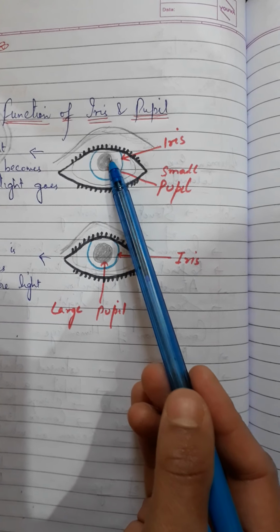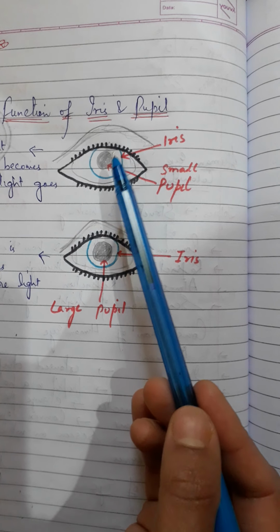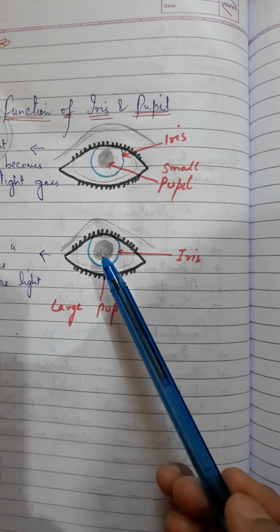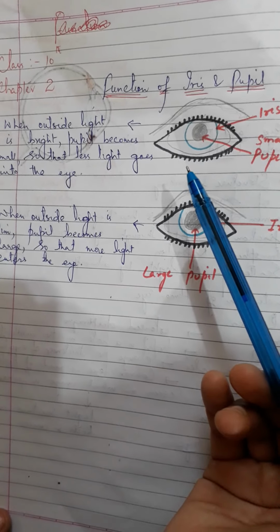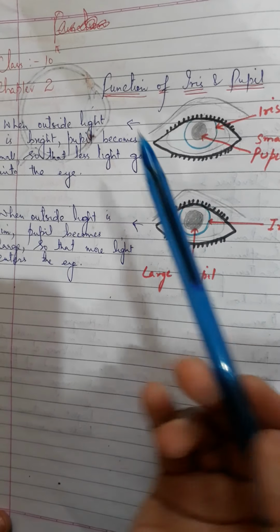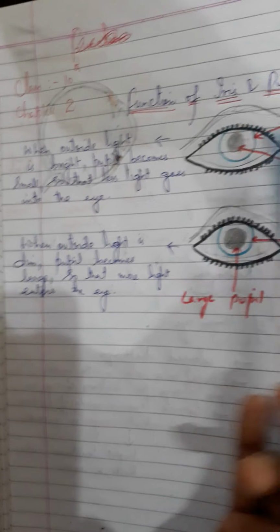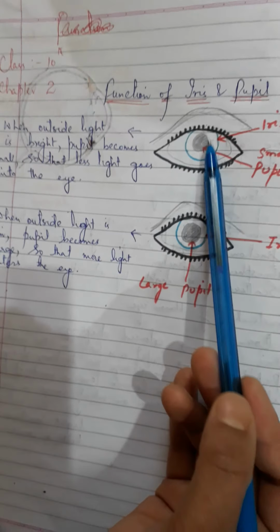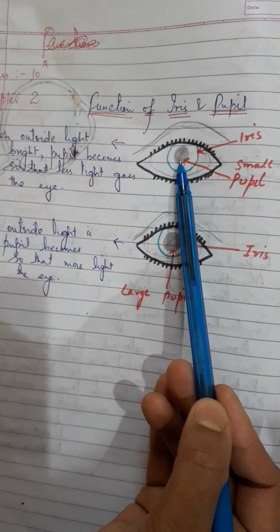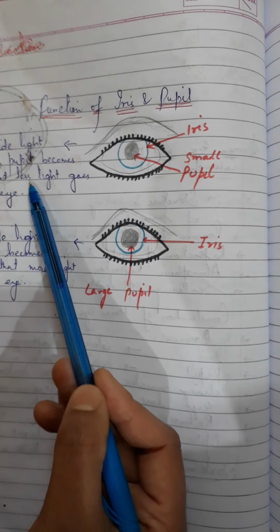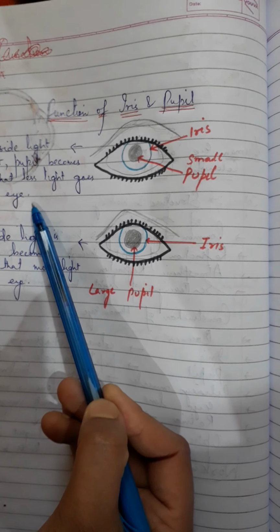It automatically adjusts the size of the pupil according to the intensity of light received by the eye. If the amount of light received by the eye is large, as outside light is large during daytime, then iris contracts the size of the pupil, makes the pupil small, and reduces the amount of light entering the eye. It means less light will enter the eye.